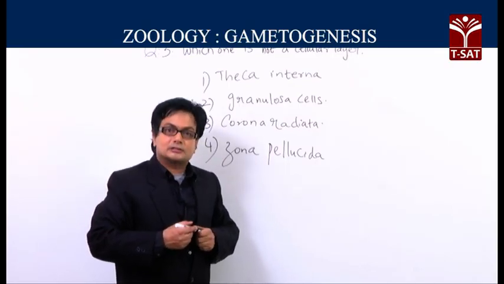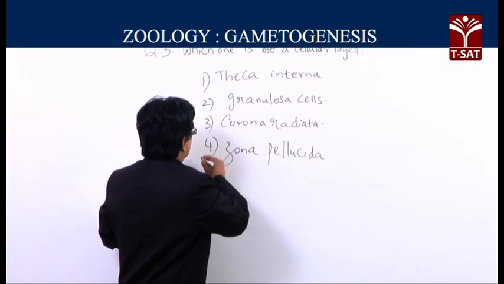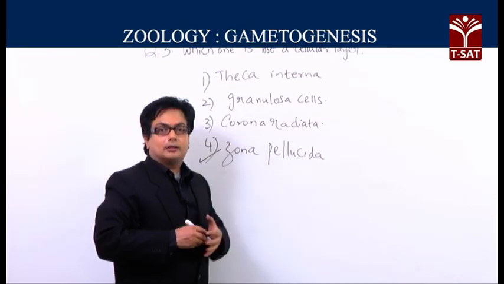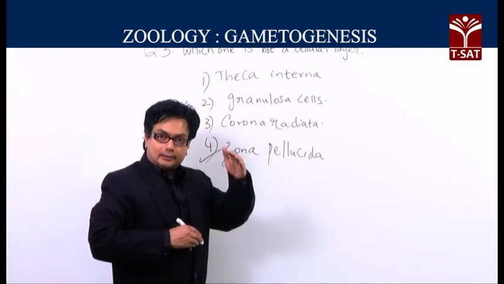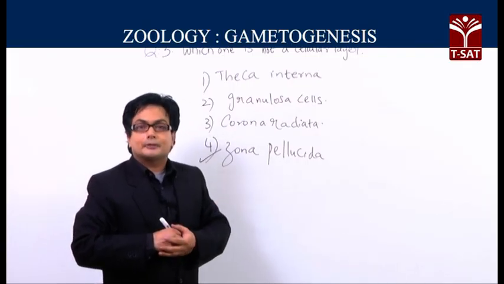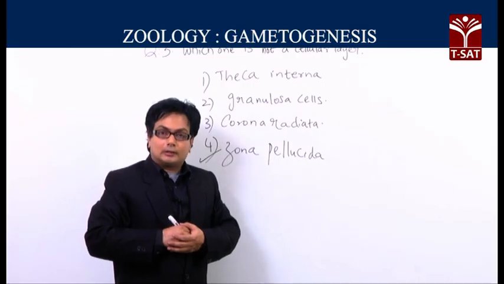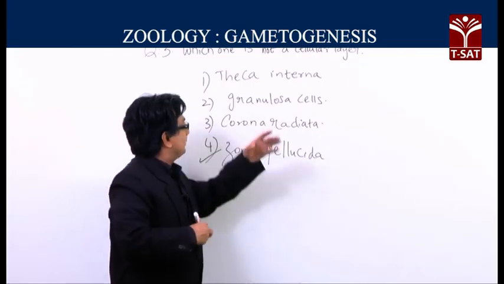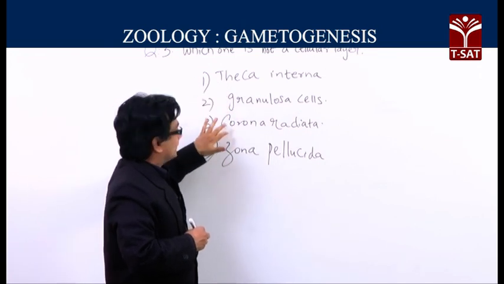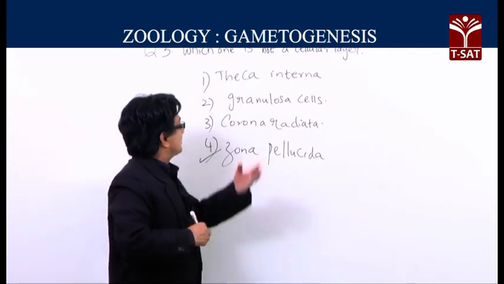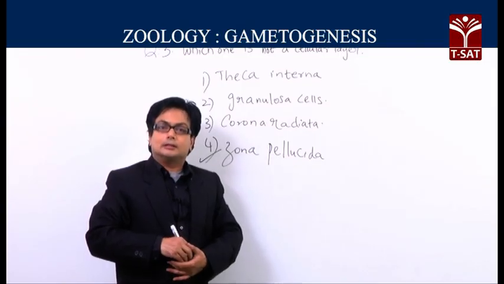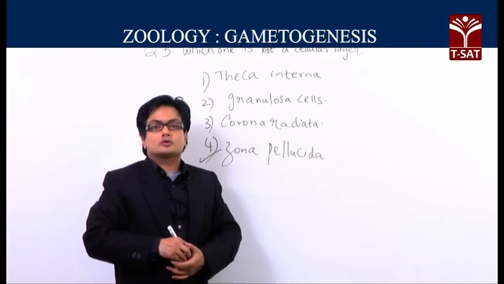a glycoproteinaceous layer. So, the answer would be the zona pellucida, which is a glycoproteinaceous layer, and this is the one which is not a cellular layer, which forms a layer beneath the corona radiata. That is what is called zona pellucida, which is not a cellular layer, it is a molecular layer, a glycoproteinaceous layer. Of the remaining, the theca interna, granulosa cells and corona radiata, all these three are cells, and in fact, they are the diploid cells of the Graafian follicle. So, the answer is the zona pellucida, which is not a cellular layer.